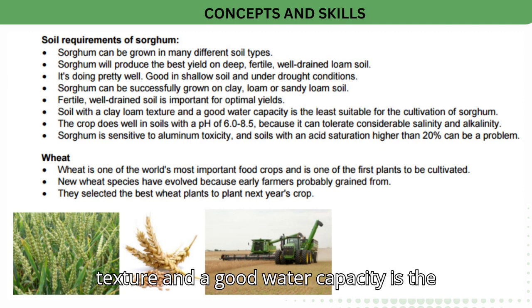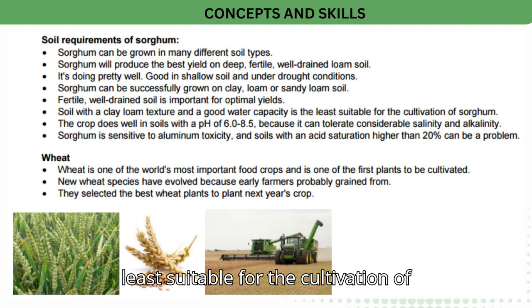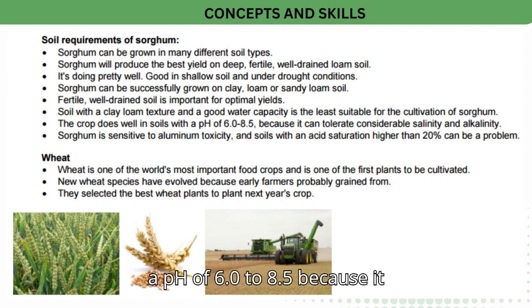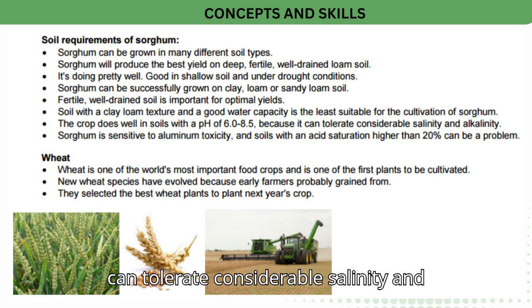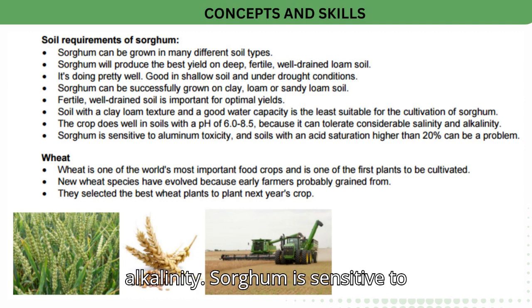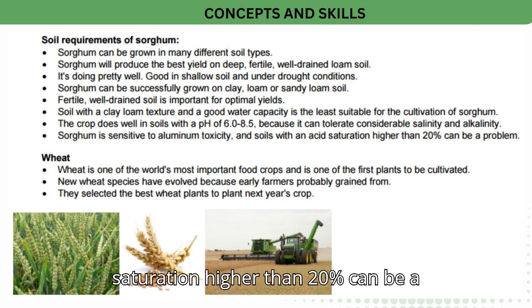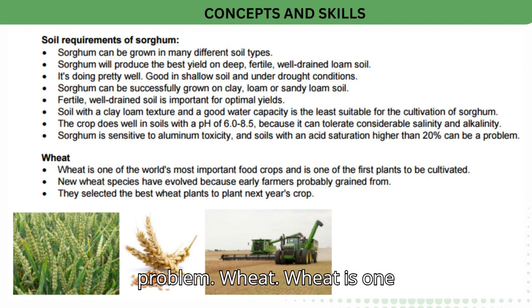Soil with a clay loam texture and a good water capacity is the least suitable for the cultivation of sorghum. The crop does well in soils with a pH of 6.0 to 8.5, because it can tolerate considerable salinity and alkalinity. Sorghum is sensitive to aluminum toxicity, and soils with an acid saturation higher than 20% can be a problem.